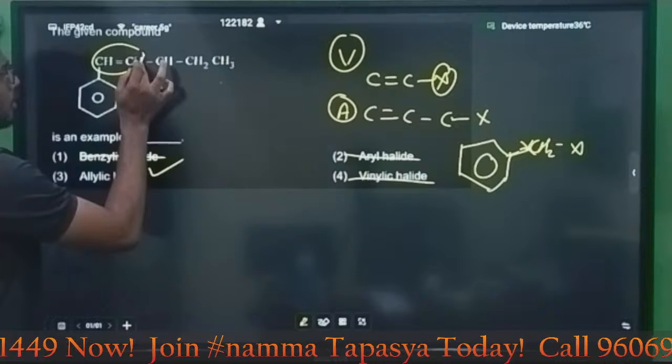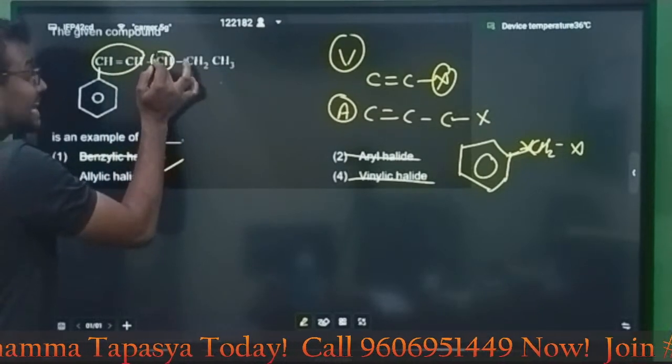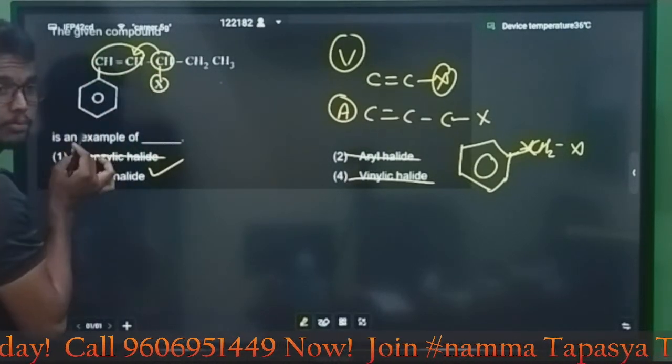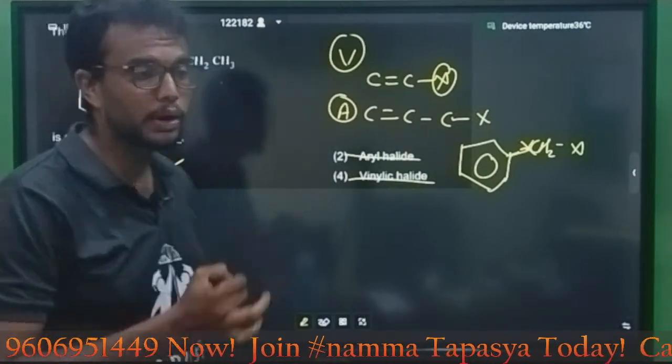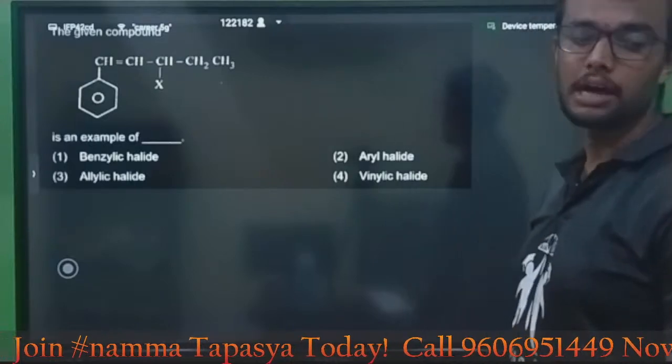Look here. Double bond. The halogen is attached to this carbon, which is attached to the double bond. Then this is an example of an allylic halide, my dear students. I hope it's clear.